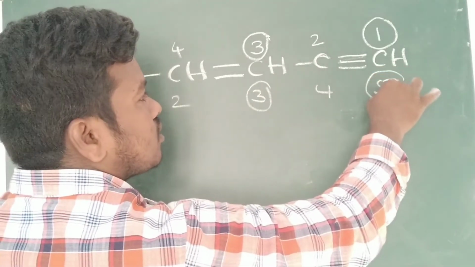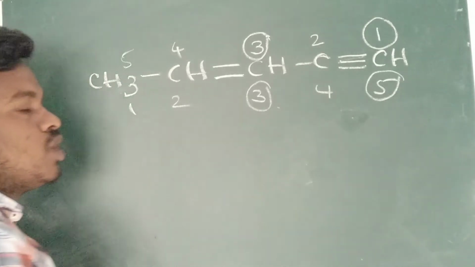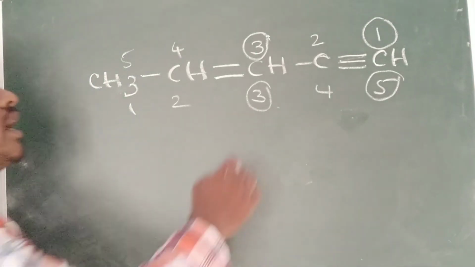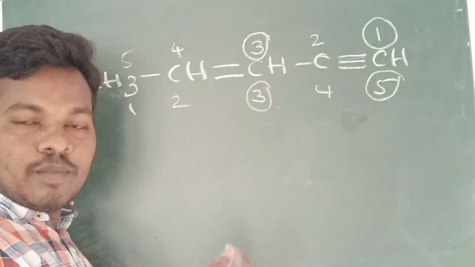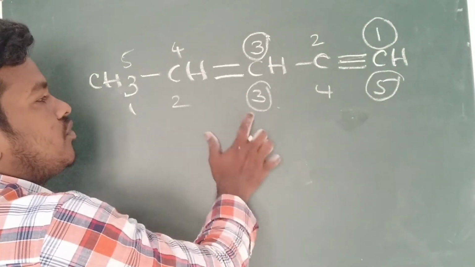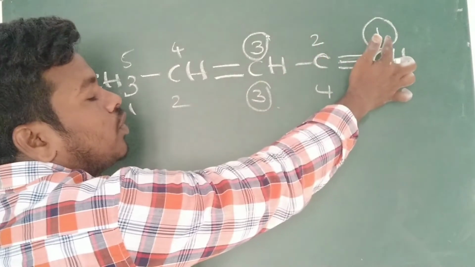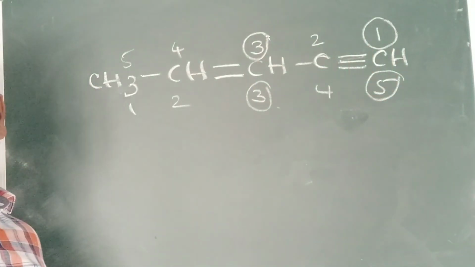If you number like this, the double bond is at the third position and the triple bond at the fifth position, 3, 5, or 3, 1. This time you have to choose the lowest number. Numbering left to right, the double bond is at the third position. But if you number right to left, it comes at the first position.